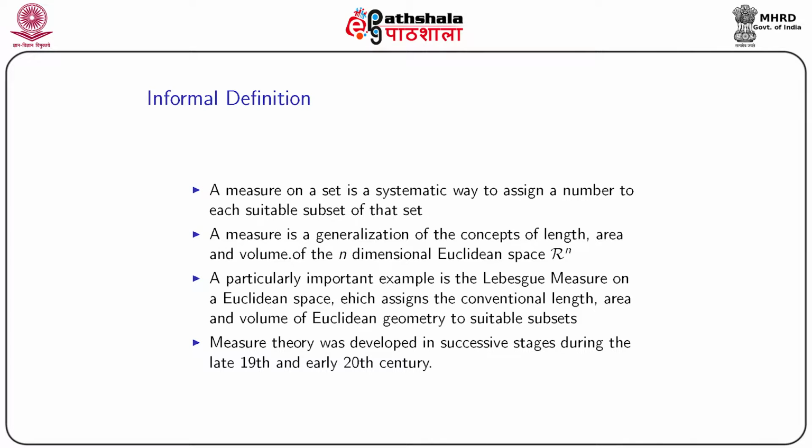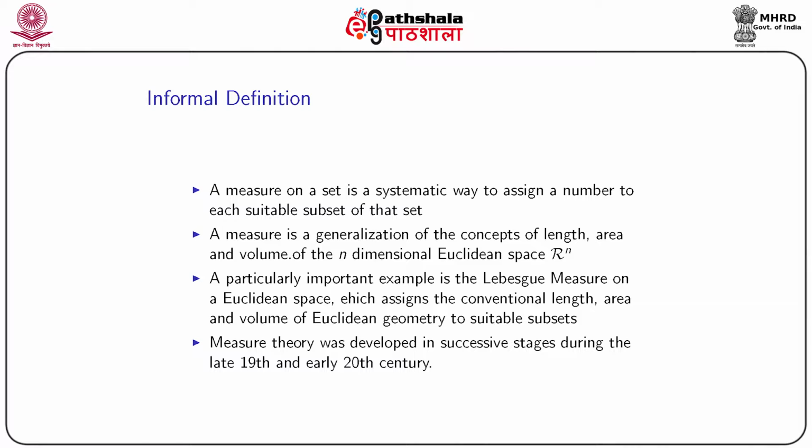Let us start with some informal definition of measure. A measure on a set is a systematic way to assign a number to each suitable subset of that set. A measure is a generalization of the concepts of length, area, volume that we all know of, in the n dimensional Euclidean space R to the power n. So, it is a generalization of the existing concepts.